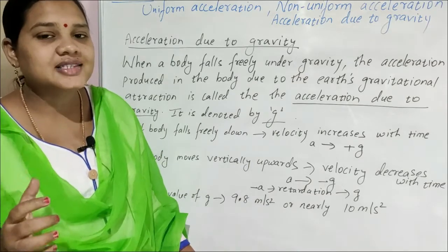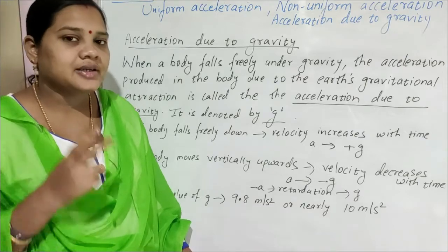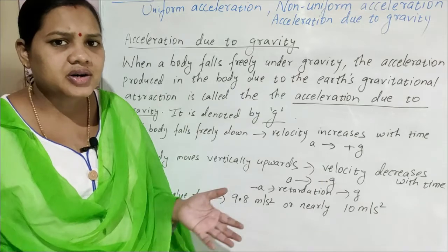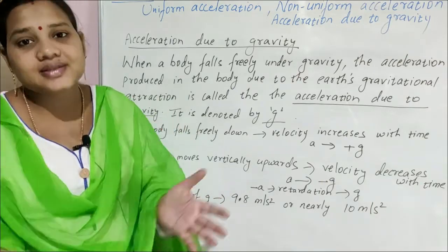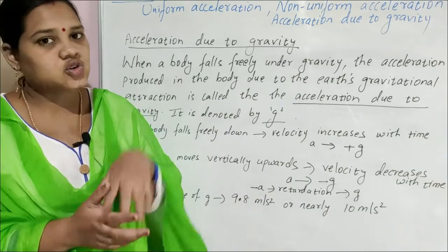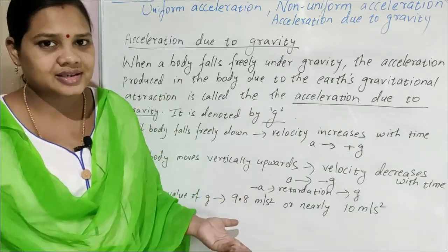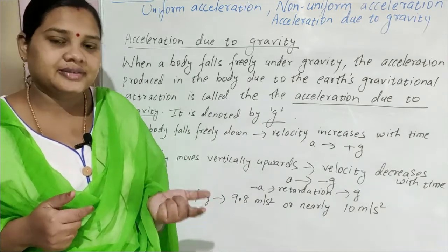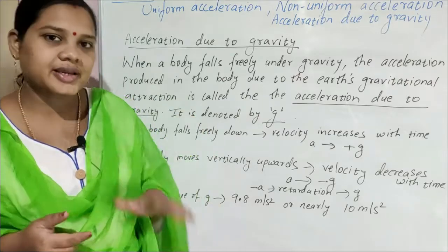Because of Earth's gravitational force of attraction. Clear? Now, the second thing: if the body falls freely downwards, what about its velocity? Its velocity continuously increases with time. As its velocity changes with time, it means it produces acceleration, because of gravity. That's why that acceleration is known as acceleration due to gravity.